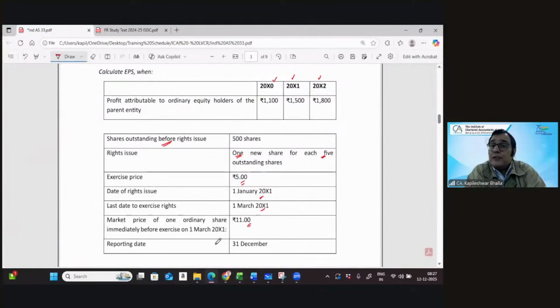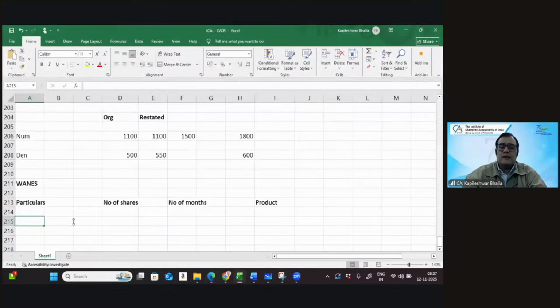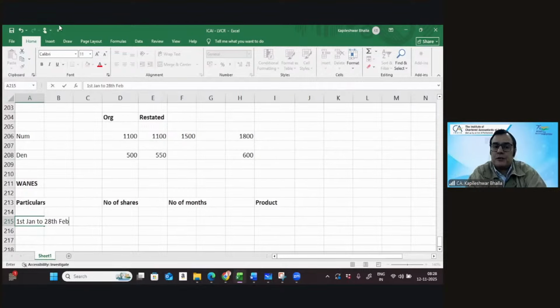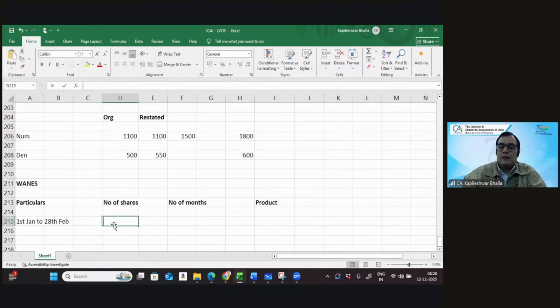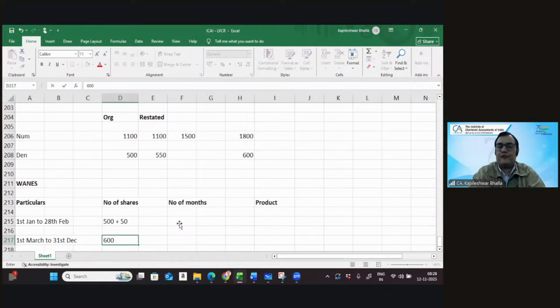Can I say the right issue is made on 1st March? The first block is going to be 1st January till which date? 28th February, I guess, because we're working on the 1st of March. So that is 500 plus 50. And then we consider 1st of March to 31st of December, and that's going to be 600 itself.